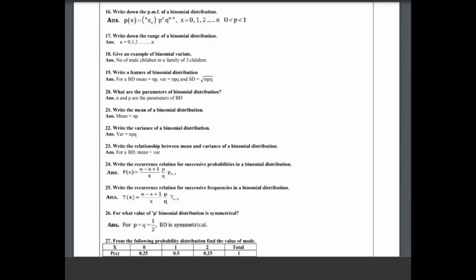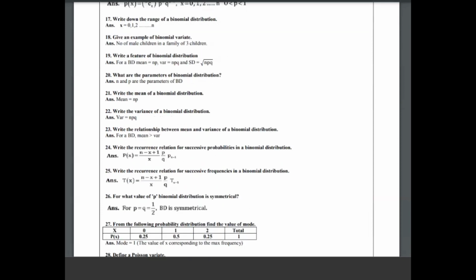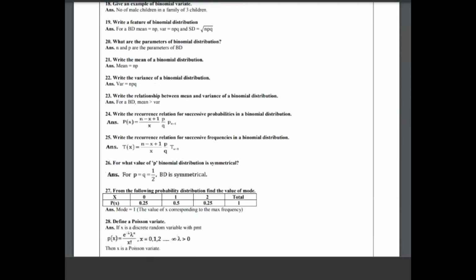Then write the features of binomial distribution. The mean is np, the variance is npq and the standard deviation is the square root of npq. They ask the same question: what is the mean, what is the variance, what is the standard deviation. And in question 23, all of you observe, write the relationship between mean and variance. For Bernoulli and binomial it is the same: mean is greater than variance. This is also very important.